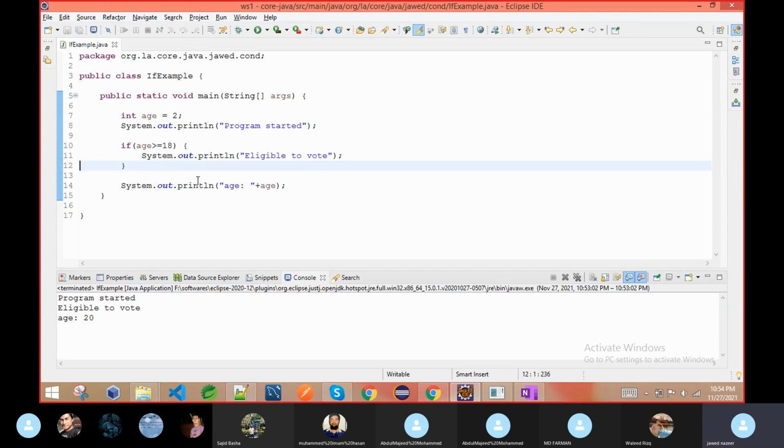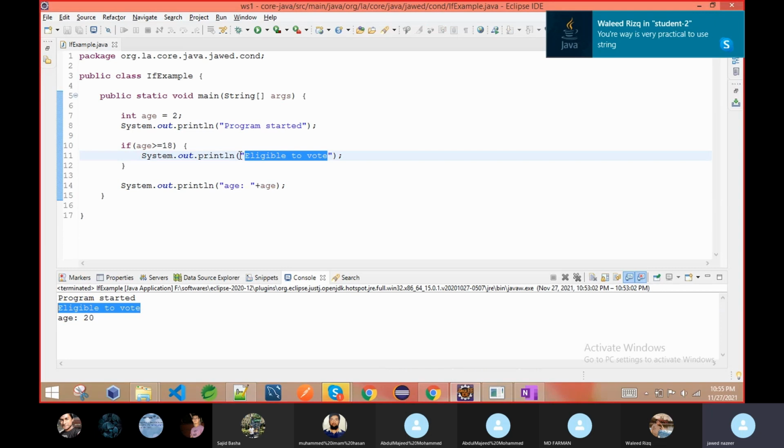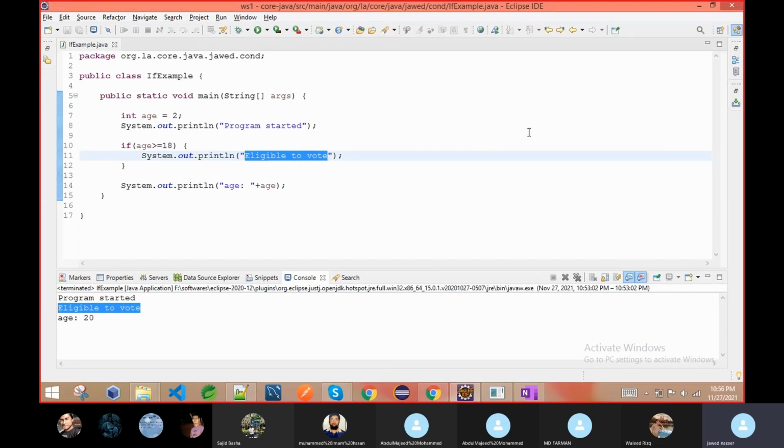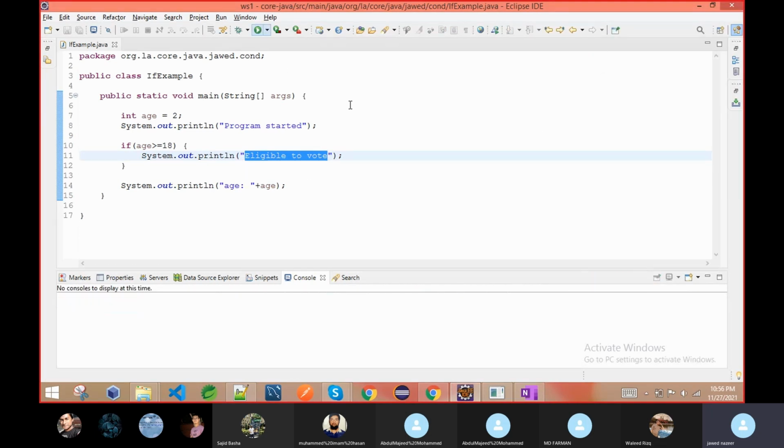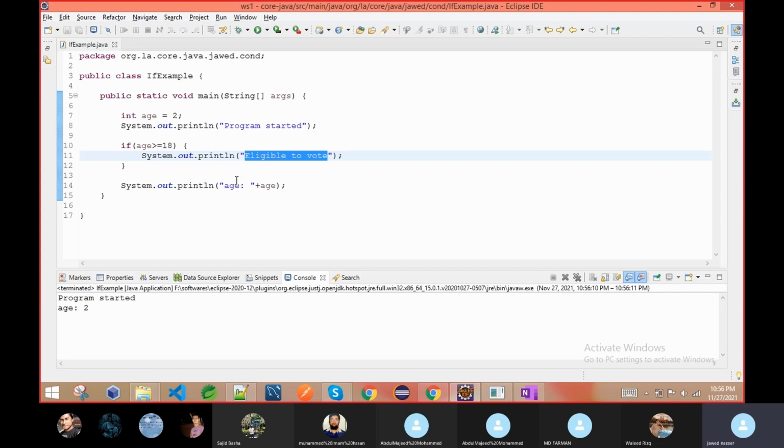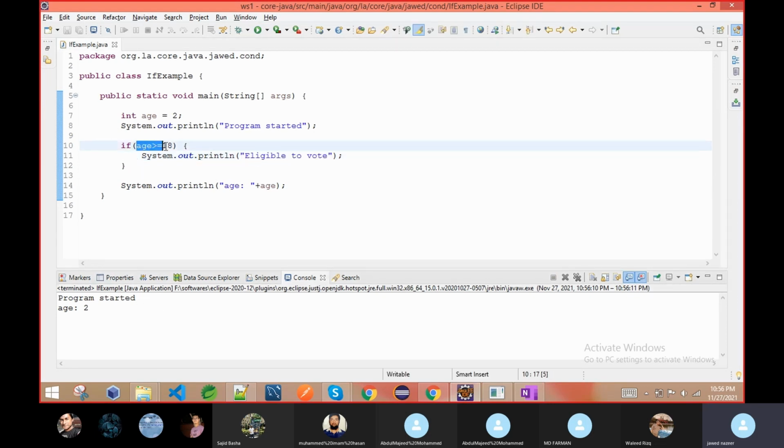If I simply print that one, it will be very easy to visualize. This time, this condition is not satisfied, because age is not greater than or equal to 18, so this line will not come. This line will skip. So in here we can see that this second line is not executed. Why? Because this condition is false.